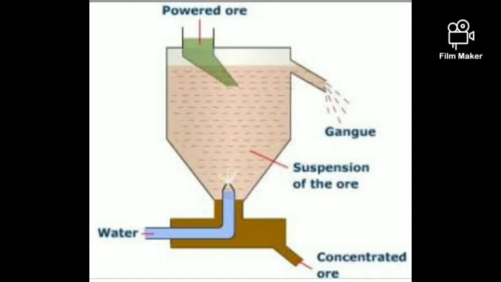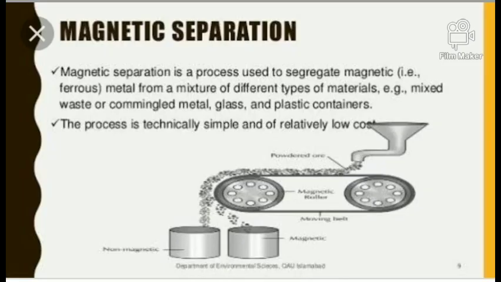Same hydraulic washing, there is another diagram. In this method, a cone shaped apparatus is used, in which powdered ore is introduced from upstairs and from the lower side the water is introduced. So with the pressure of water, the lighter impurities are on the surface and they can be separated by the outlet, and the heavier ore goes to the bottom. So from the bottom we can concentrate that ore. Okay, so this was the first method.